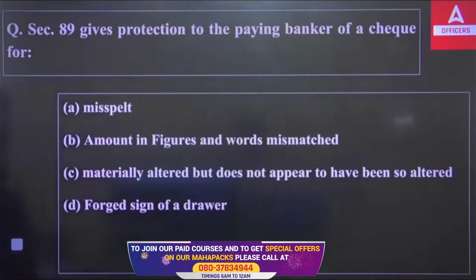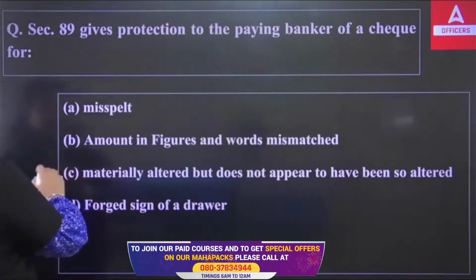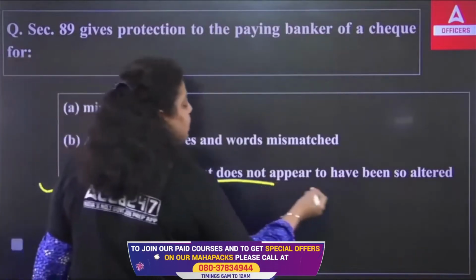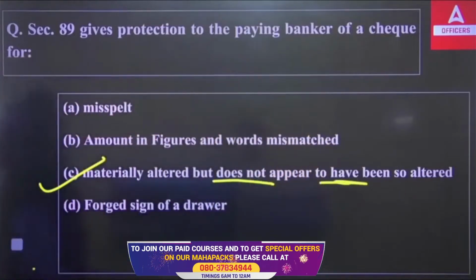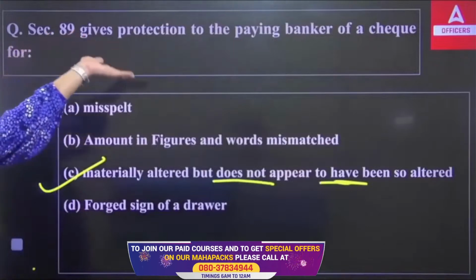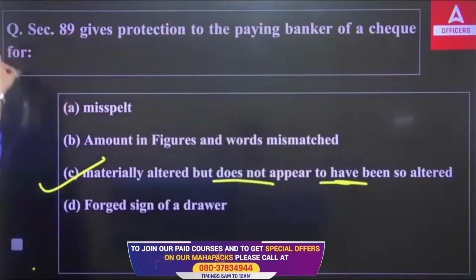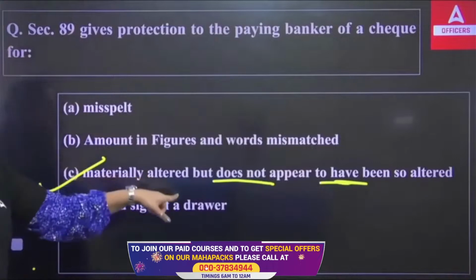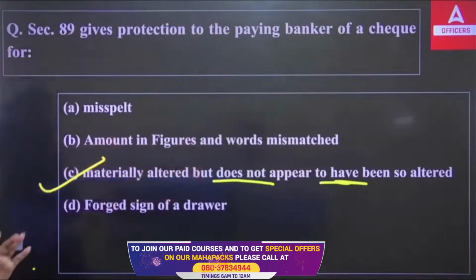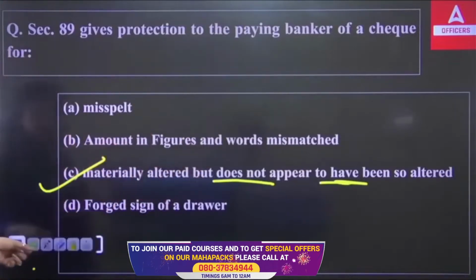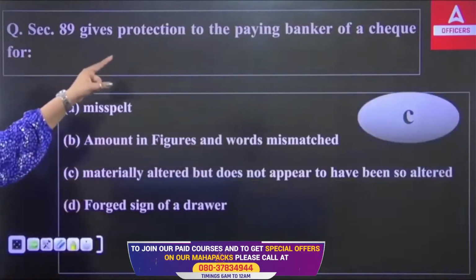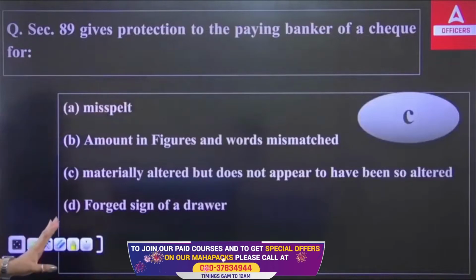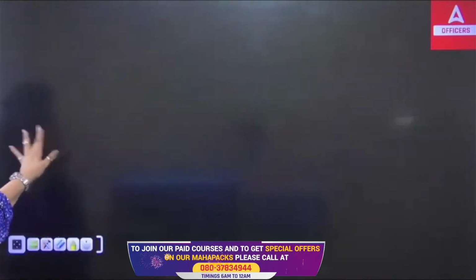So, the right answer here will be, materially altered but does not appear to have been so altered. This is what section 89 talks about. It gives the protection to the paying banker of the check for materially altered but does not appear to have been so altered. So, in this situation, the paying banker will get the protection under section 89 of your Negotiable Instruments Act.